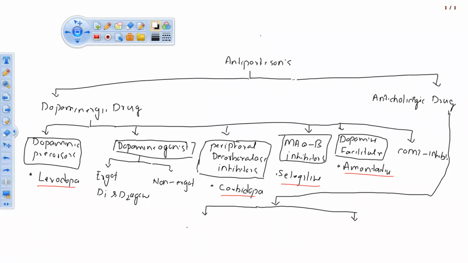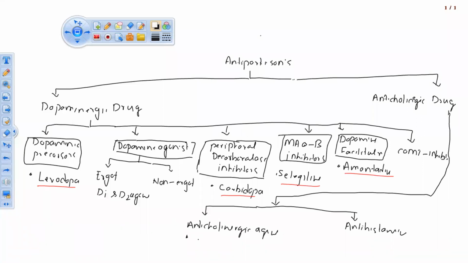One is the directly acting anticholinergic agents, and another one is antihistamine. Under the category of anticholinergic agents, you have two drugs in your syllabus.